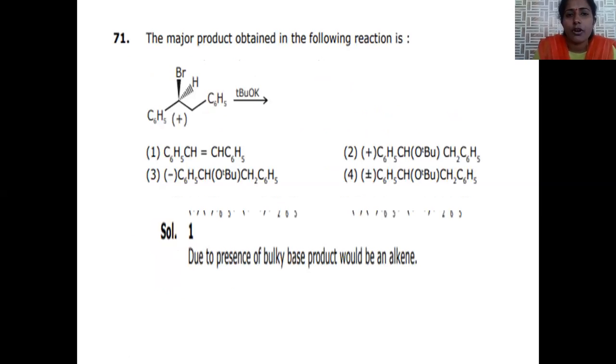Our next question: the major product obtained in the following reaction. We are taking C6H5CHBrCH2C6H5 and treating it with tertiary butoxide. Tertiary butoxide is a strong base. When it is treated with this compound, dehydrobromination is possible, and formation of a carbon-carbon double bond is possible. It generates a carbon-carbon double bond between these two carbons. That's the reason why C6H5CH=CHC6H5 formation is possible. Due to the presence of a bulky base, the major product will be the alkene. So the alkene generation is possible, and option number 1 is satisfying this.